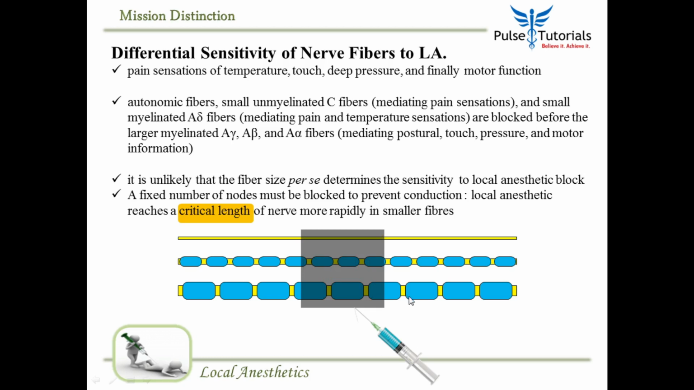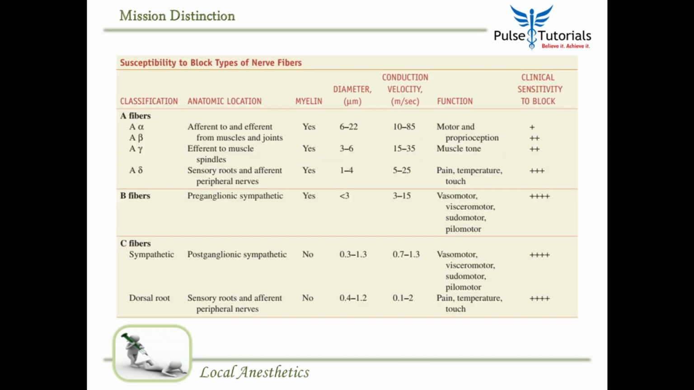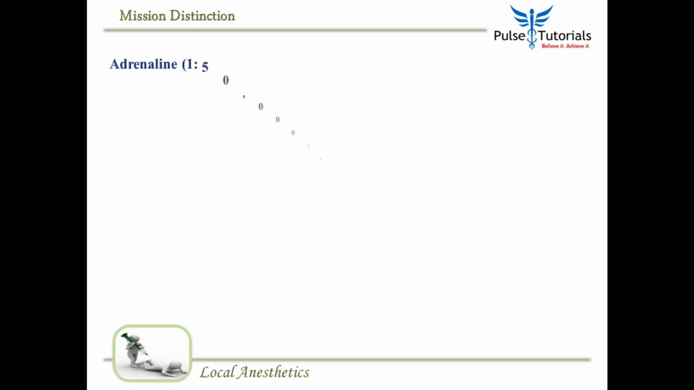I hope you got this. If you did not, either drop in a comment or WhatsApp me. I will help you out with this. So this particular table you can take a screenshot. This is to show you the susceptibility of block, like which fibers are blocked at what level. Okay, so have a look at this. Just take a screenshot and you can keep it. This is not for your exam. This is put specifically for postgraduate entrance exams.